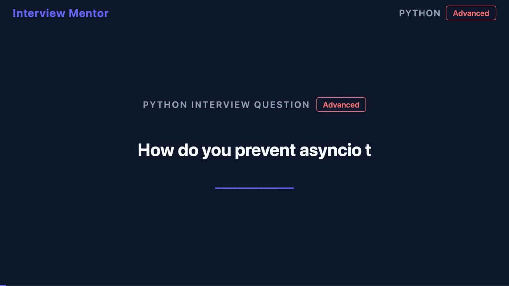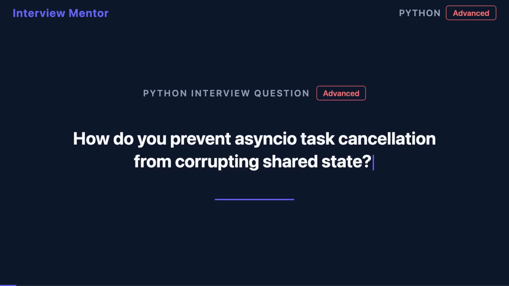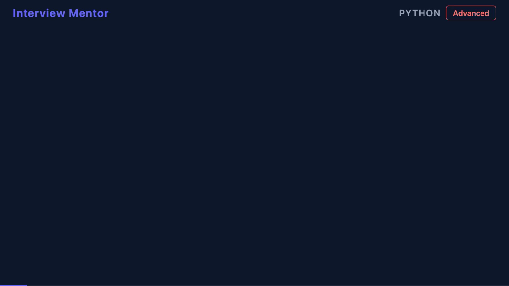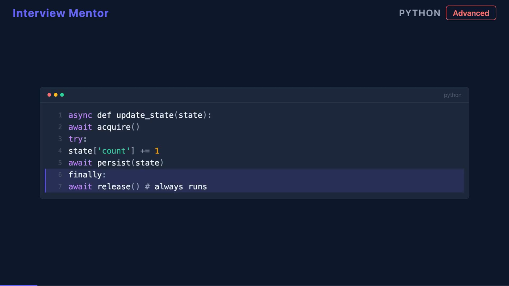Asyncio tasks can be cancelled at any await point, leaving shared state half corrupted. The most reliable defense is try/finally. Because CancelledError is raised as an exception, finally blocks always execute, even during cancellation. This lets you release resources, close connections, and restore state to a consistent point.